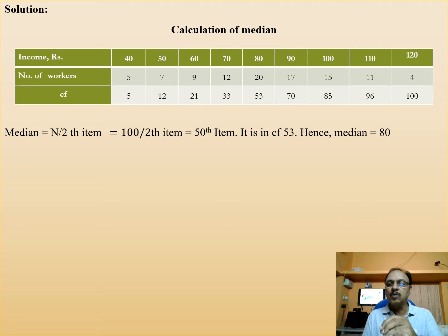Hence there are 100 workers. Median is n by 2th item, 100 by 2, that is the 50th item. The 50th item is available in the cumulative frequency of 53 but not in 33. Hence median corresponding to that 53 is 80. Hence you can consider median as 80 rupees income. Okay.